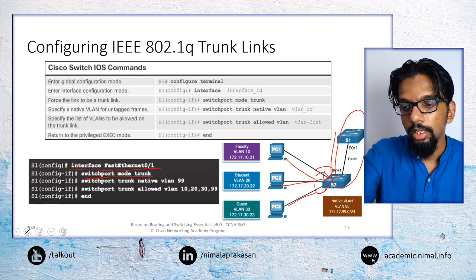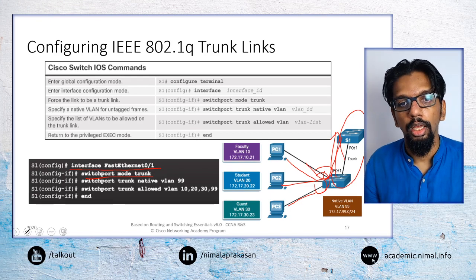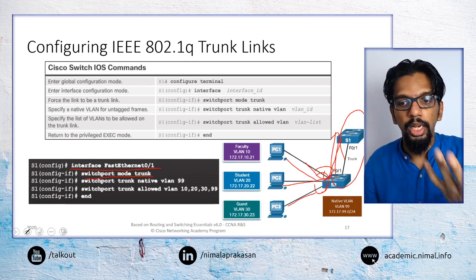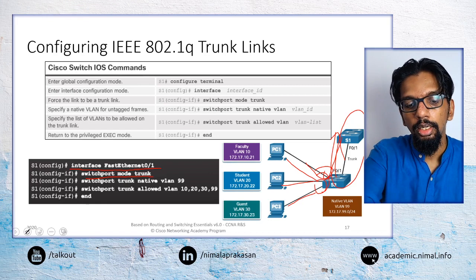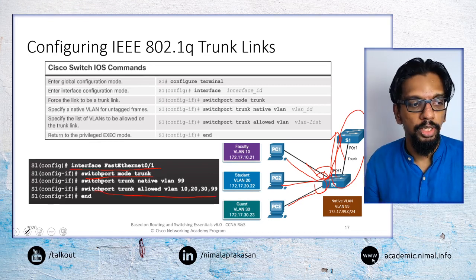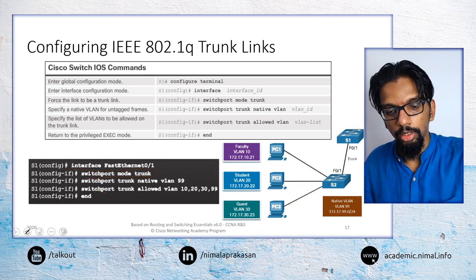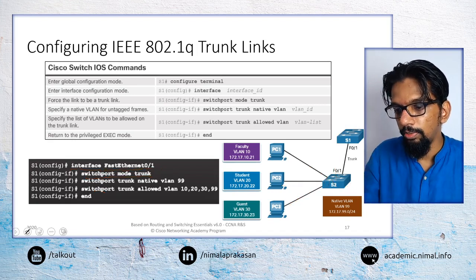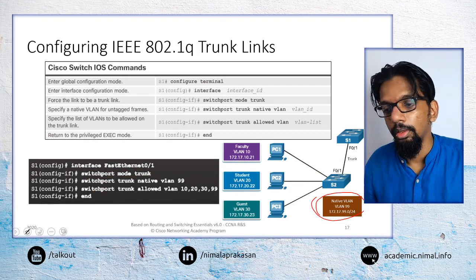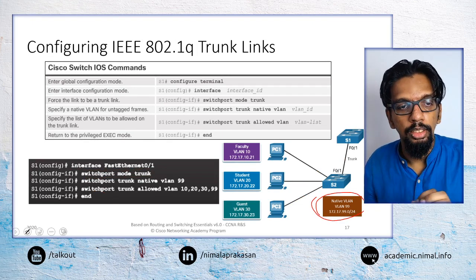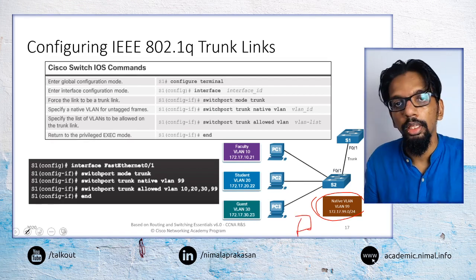So any traffic that is passing through here without any VLAN identifiers will carry the native VLAN tag, and then these are the other VLANs that we would allow. So just to recap that, say if we have a device here that doesn't have a particular VLAN, another device that we have here,